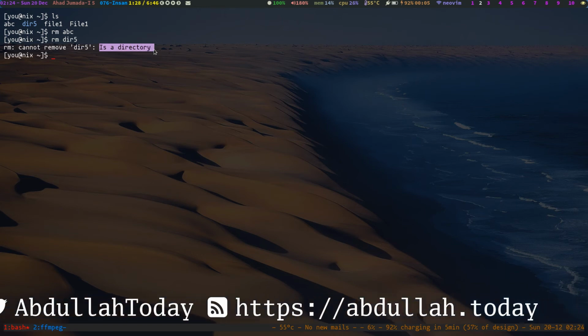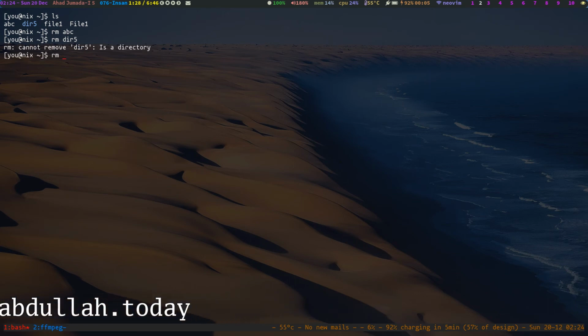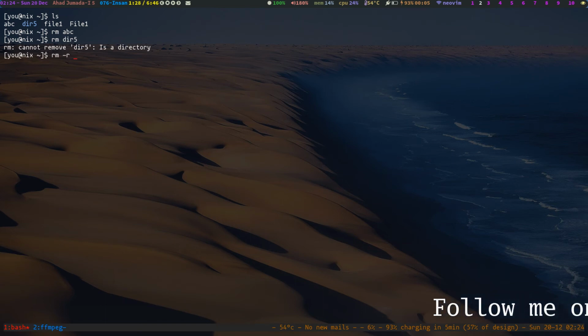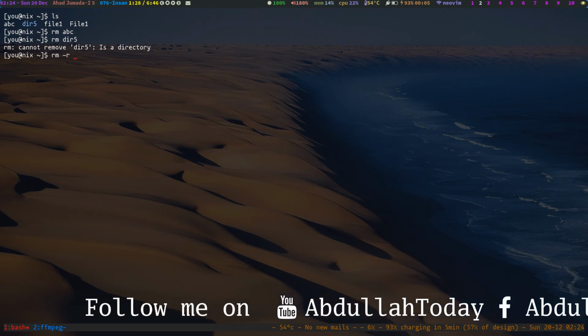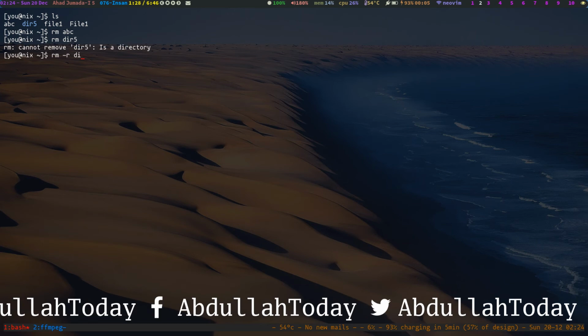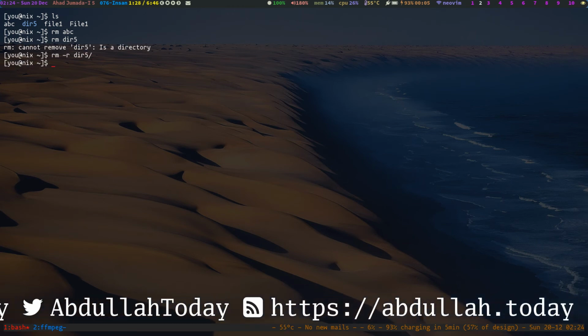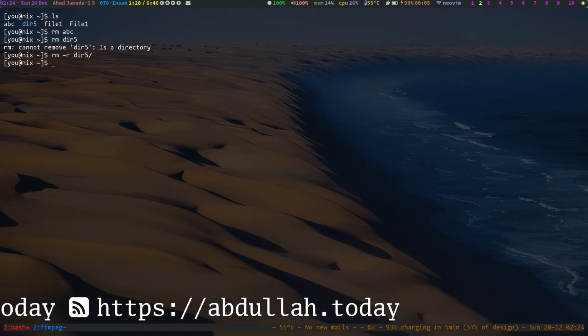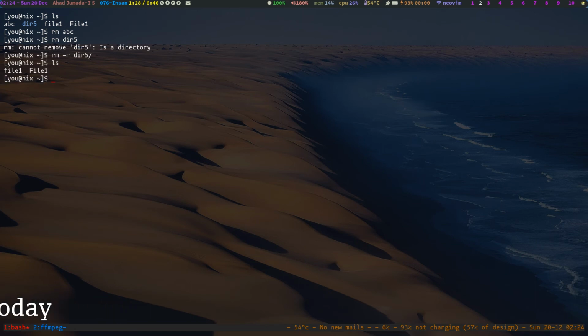To delete a directory, you have to pass it an option like r, and it will prompt you because this directory actually has contents. No, it has only one file. It didn't have some directories. So here you can see there are no other files.